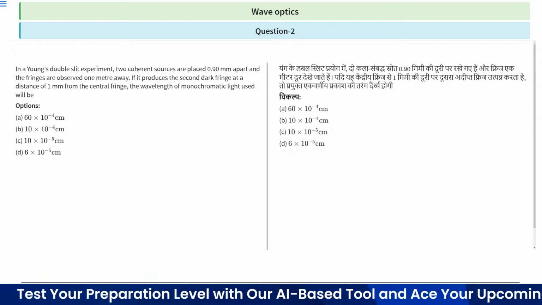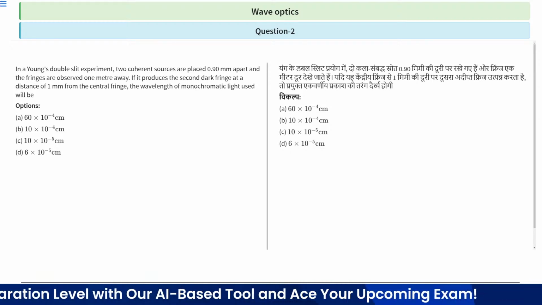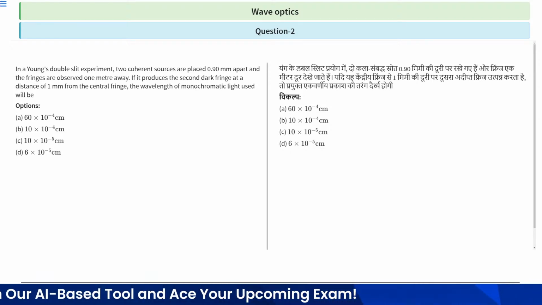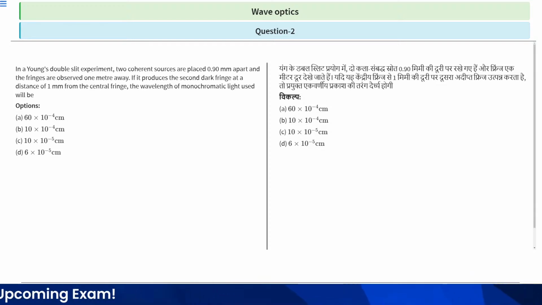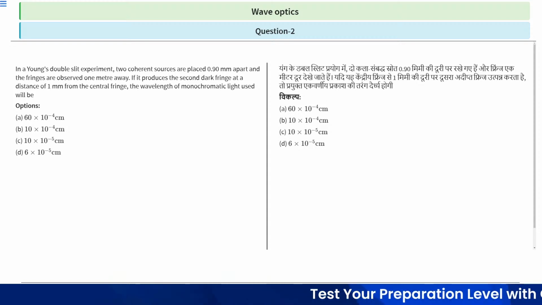Next question. In a Young's double slit experiment, two coherent sources are placed 0.90 mm apart. This is the distance between the two coherent sources. And the fringes are observed 1 meter away.